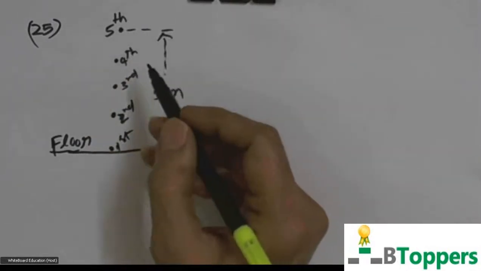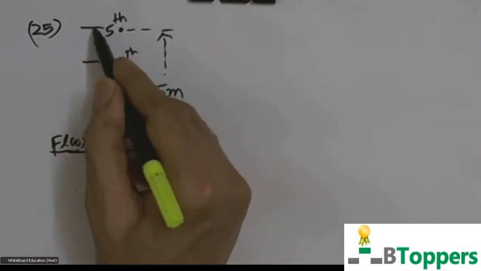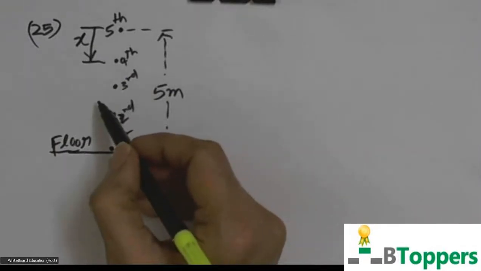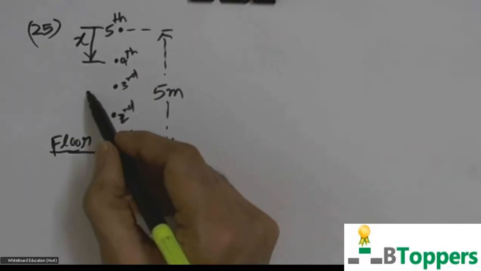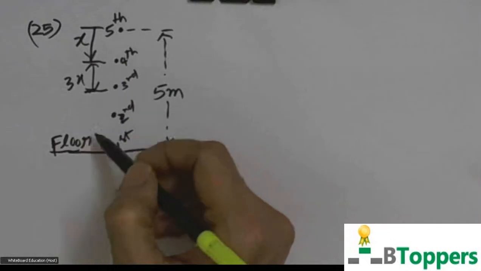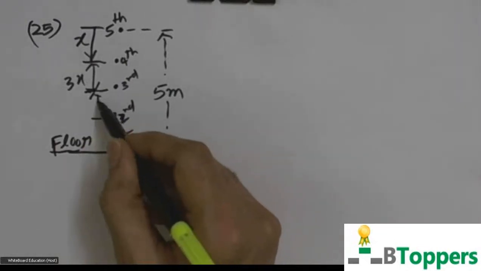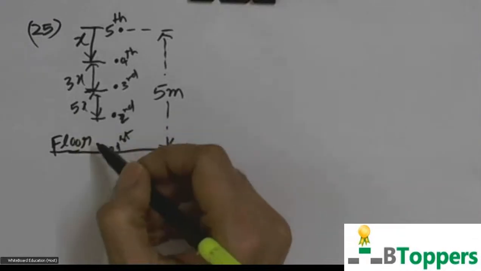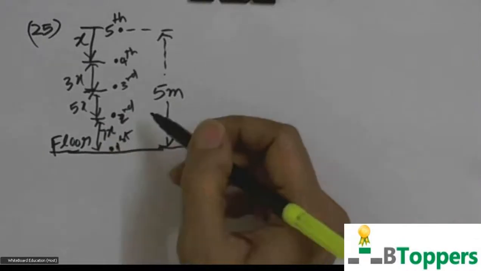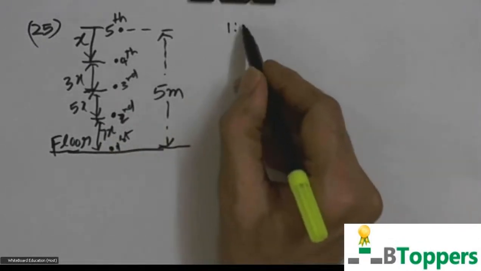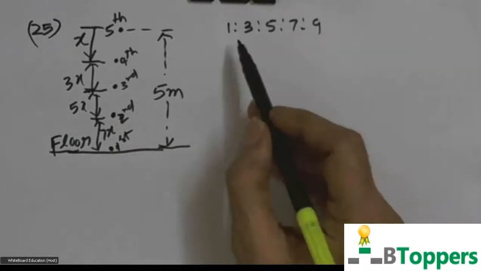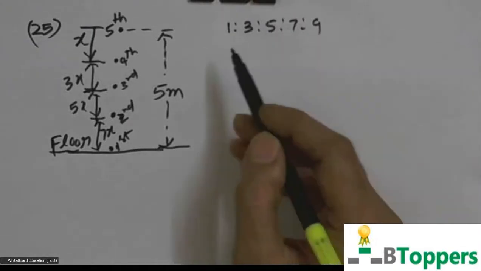Second, third, fourth drops. So if x is the distance between fifth and fourth drops at that instant, then the distance between third and fourth will be 3x. The distance between third and second will be 5x. And the distance between second and first will be 7x. Because if a body starts from rest and moves with constant acceleration, the ratio of the distances covered in successive equal intervals of time will be 1:3:5:7:9.